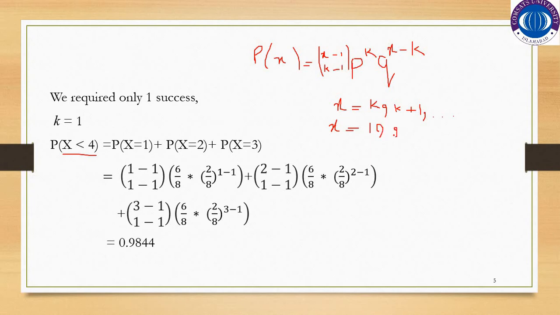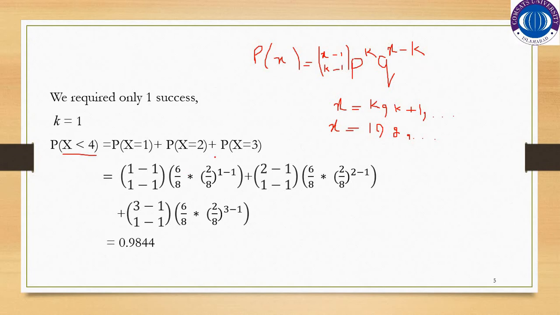1 plus 1, 2, and so on. So the starting point is 1. By substituting the values in the probability mass function of the negative binomial distribution, for probability x is equal to 1, we will substitute x is equal to 1 here, k is equal to 1, p is equal to 6 by 8, and automatically q will be equal to 2 by 8, which is 1 minus p.